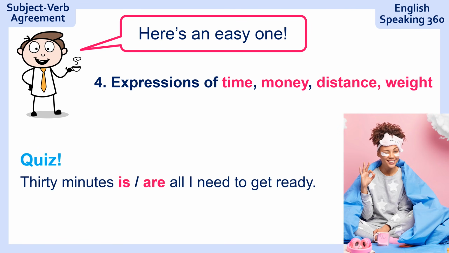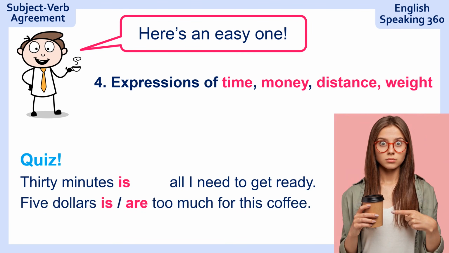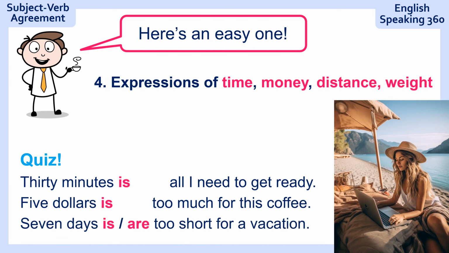Here's your quiz. 30 minutes, all I need to get ready. So in the morning, you have to get ready for work, and you need only 30 minutes. So what would you say? 30 minutes is all I need to get ready. $5, too much for this coffee. That's bad coffee, so I paid $5 and I'm not happy. $5 is too much for this coffee. 7 days, too short for a vacation. 7 days is too short for a vacation.